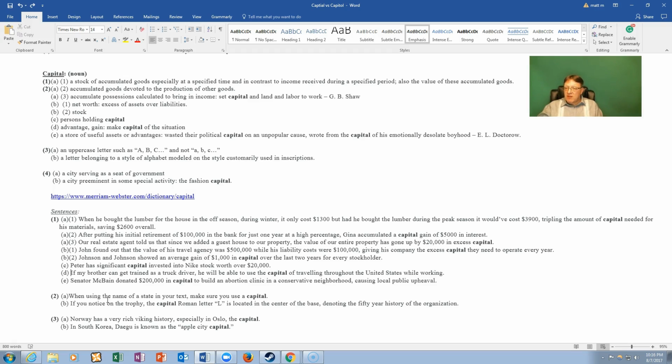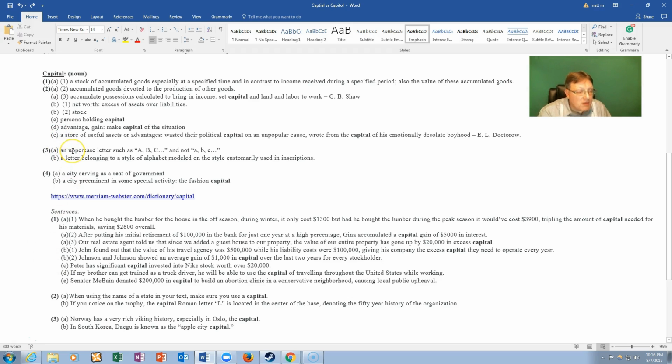So all that means is the advantage of his brother being trained as a truck driver means he gets to see the United States all over, places he has not seen. That is considered an advantage he is going to use.